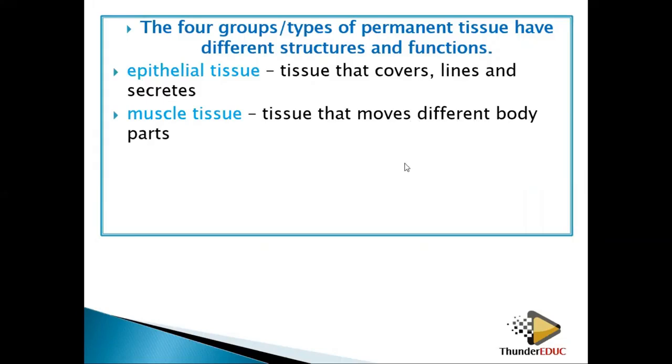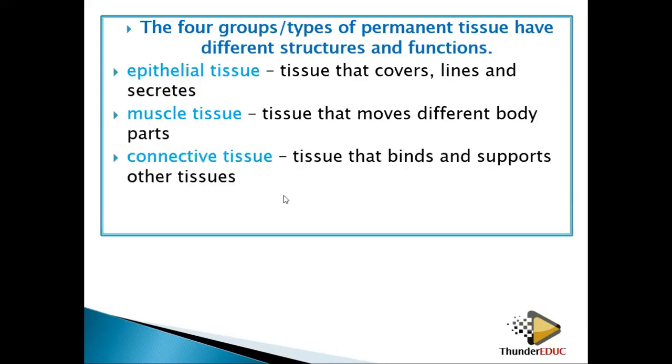Then muscle tissues are very important for movement of different body parts. Like your arm, the left can move without the right moving. The right can move without the left moving. Or the whole body can move. Then connective tissues connect different parts and are very important for support. This tissue binds and supports other tissues.